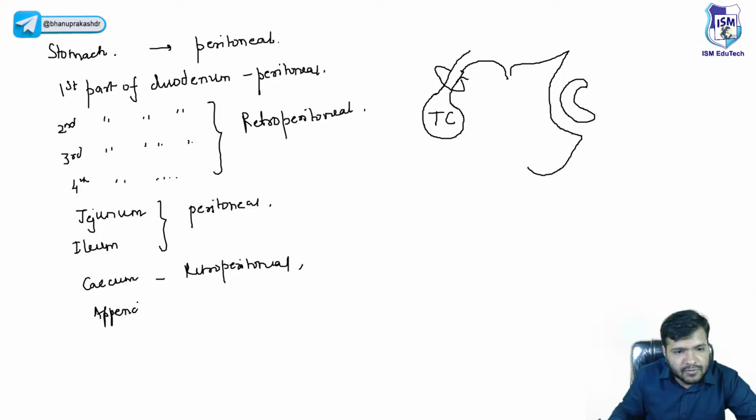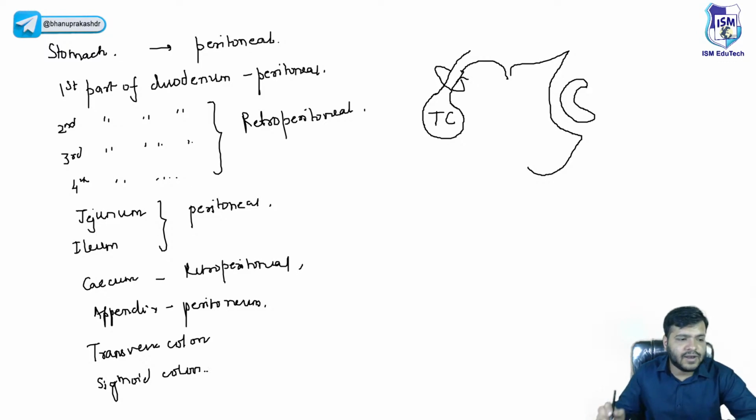Appendix, peritoneal. Okay. Now we have the transverse colon and sigmoid colon. Now the transverse colon will have a transverse mesocolon, and the sigmoid a sigmoid mesocolon.